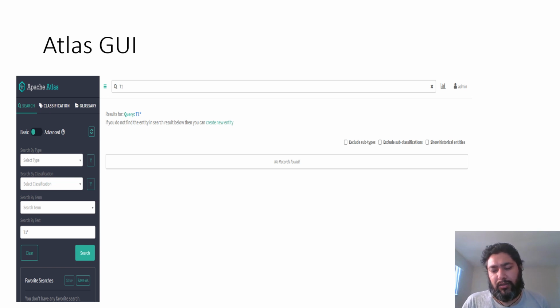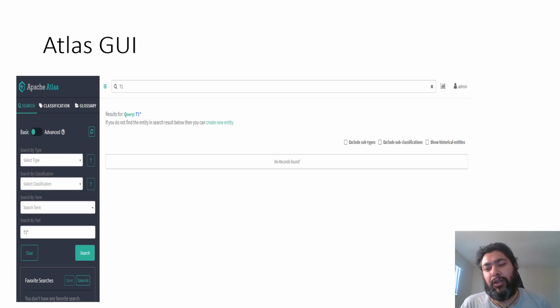There are other things. There is a section in the startup that's called quick start. If you run it, that section will create all the basic types in the system for you to explore different things. Here at the top, this is where you can search anything.